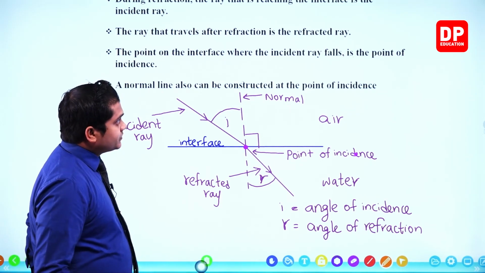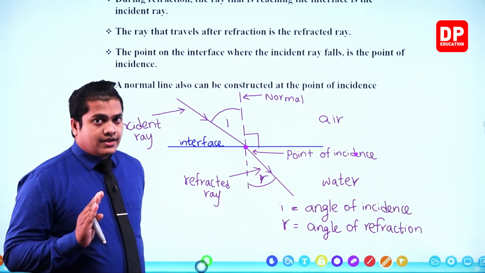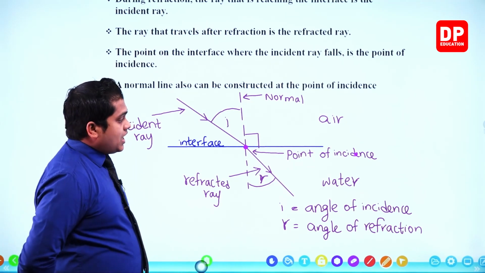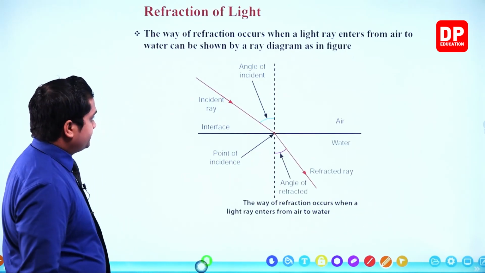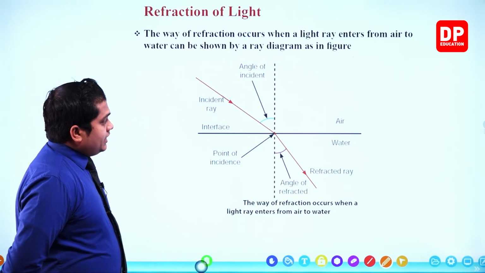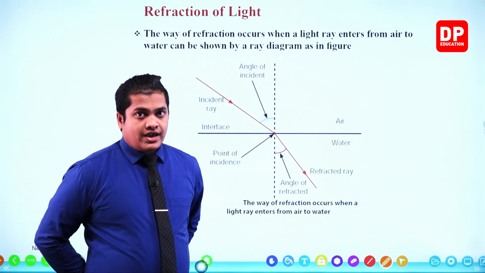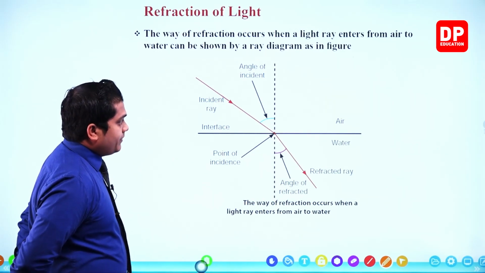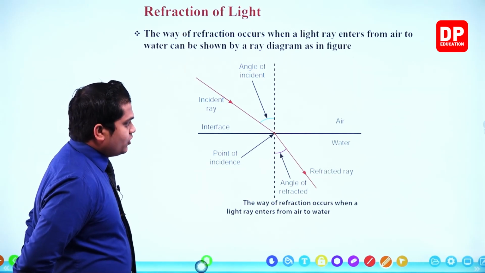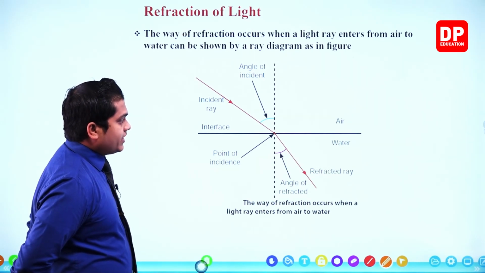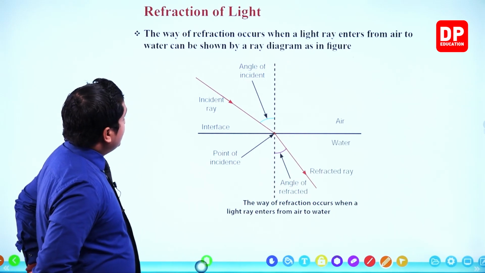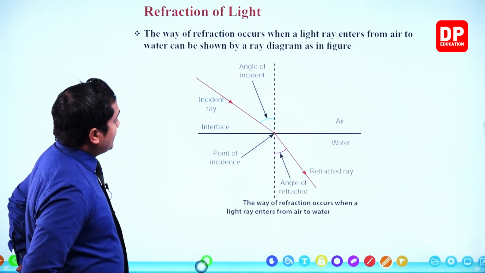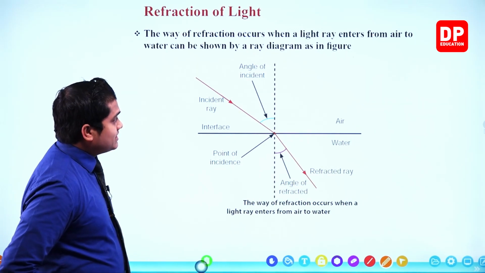So my dear children, this is the refraction and the components that can be identified within the refraction. Now let's head on to see the other contents. In the same way as earlier, you are given a clear figure to identify the components of a refraction. The way refraction occurs when a light ray enters from air to water can be shown by the ray diagram as in the figure.